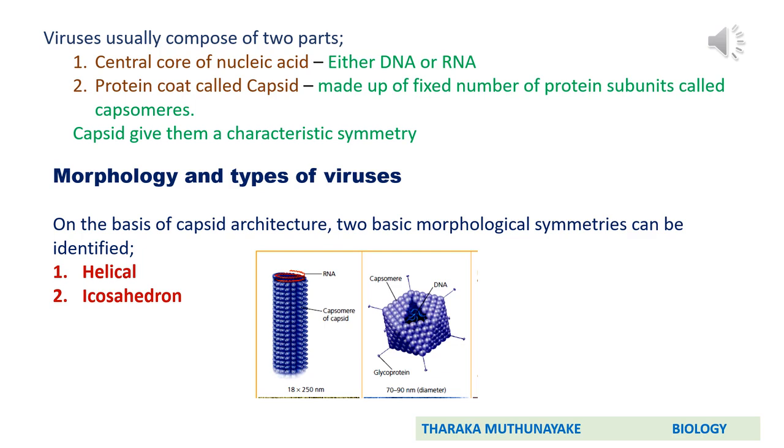Another name for icosahedron is polyhedral. I think you know about octahedral shape, tetrahedral shape in chemistry. So if you consider tetrahedral, that means it has 4 sides. Octahedral means it has 8 sides. Likewise here, you can observe in this diagram, some of these viruses are polyhedral, that means they have many sides.